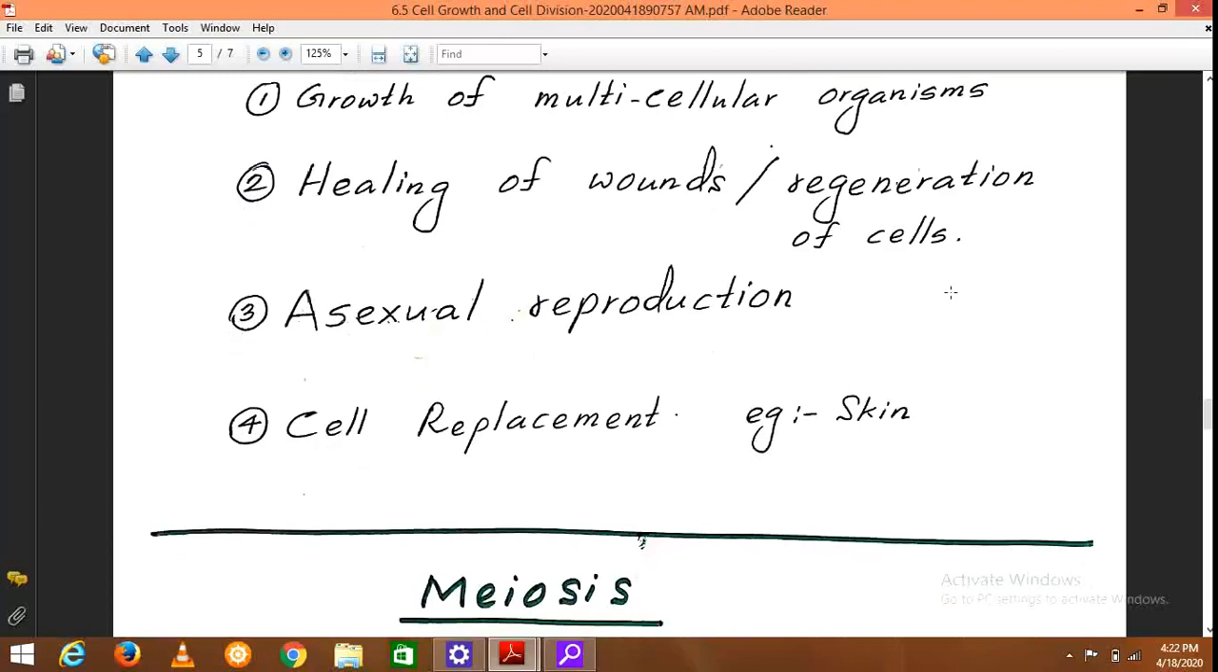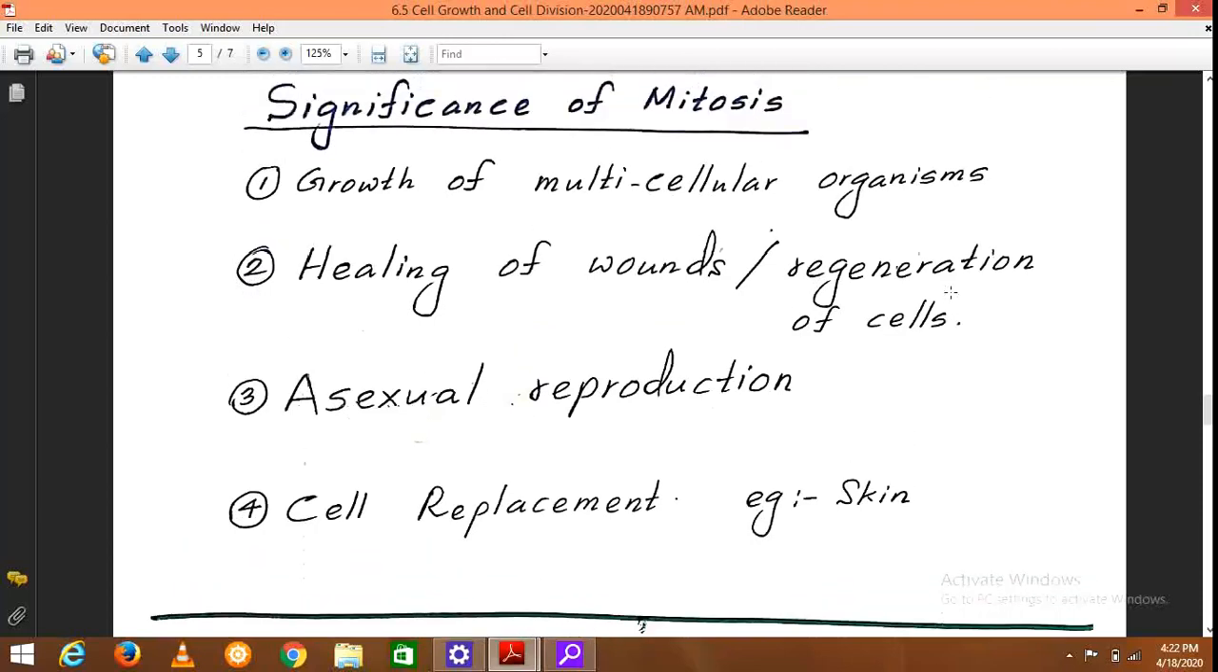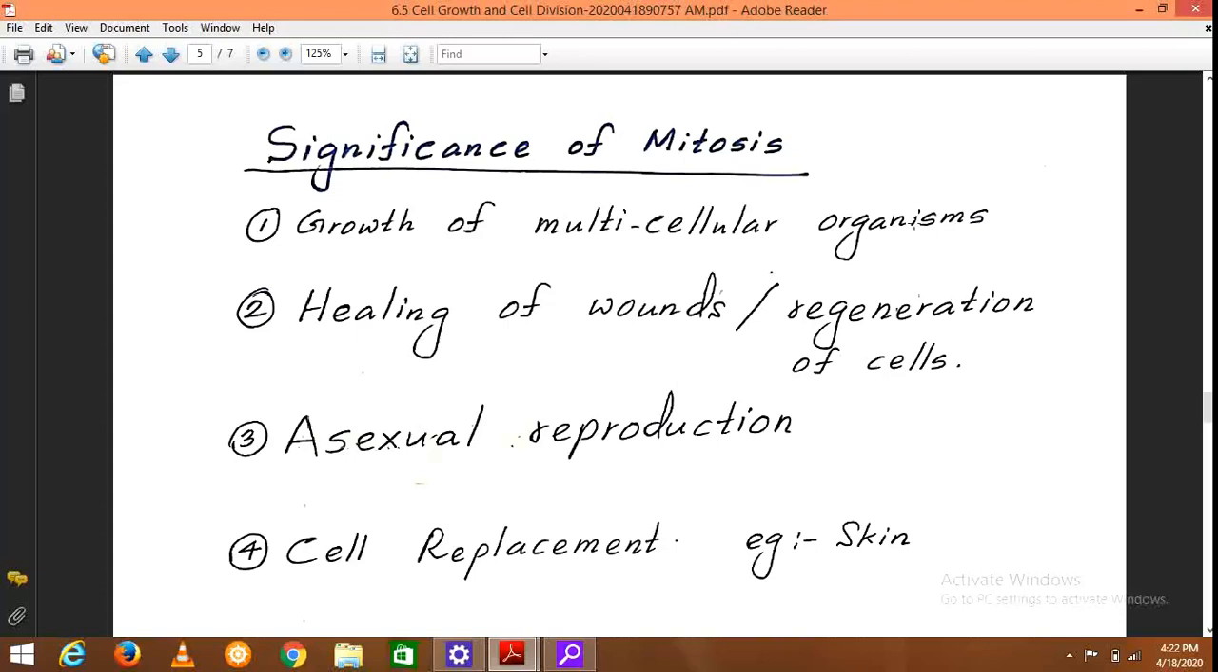Then the organisms that undergo asexual reproduction reproduce by means of this mitosis. For example, in the reproduction of Hydra, new buds arise and these buds get detached from the body and grow as new individuals. Or if we take a twig of a plant, once we plant this twig, it will produce a new plant as a result of this asexual reproduction.